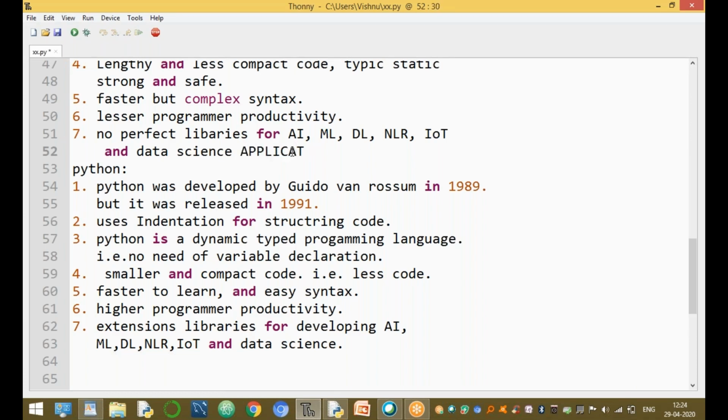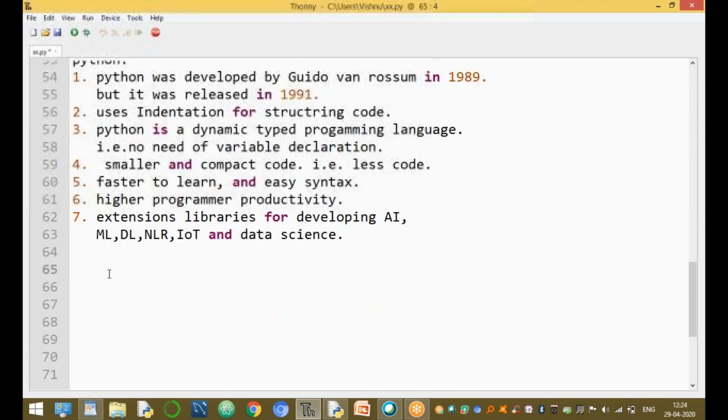Now, one more important point is the structure of the program in Java and Python. For example, take the addition of two numbers, example 1. How do you write the program in Java?